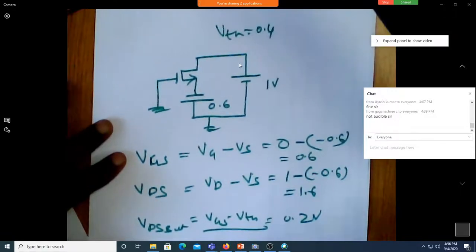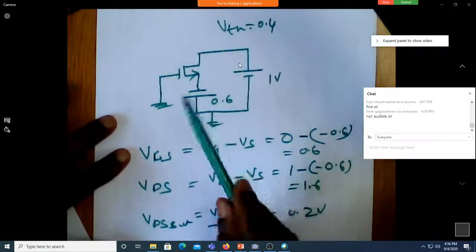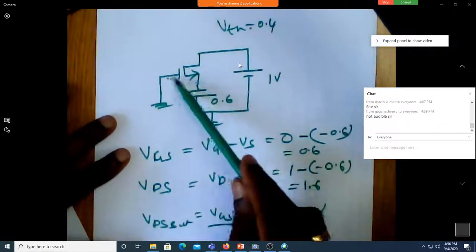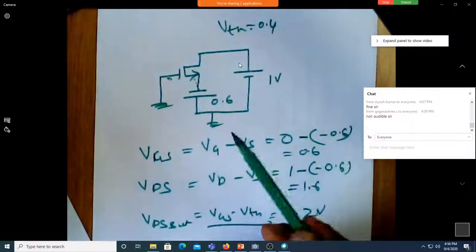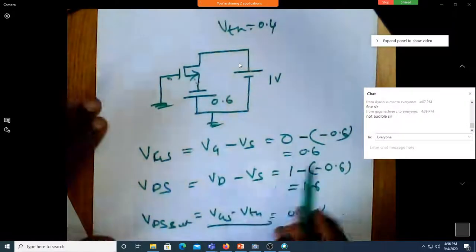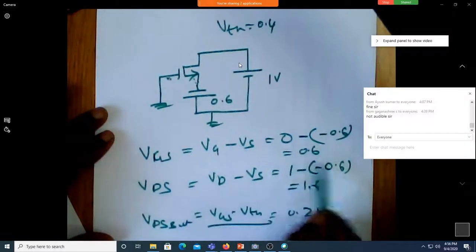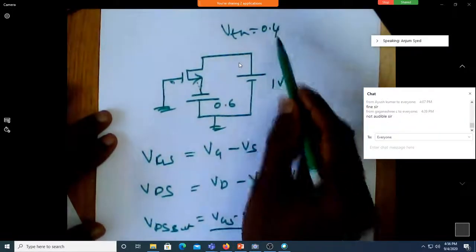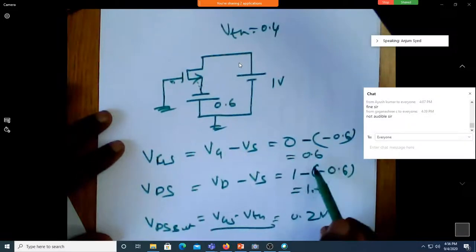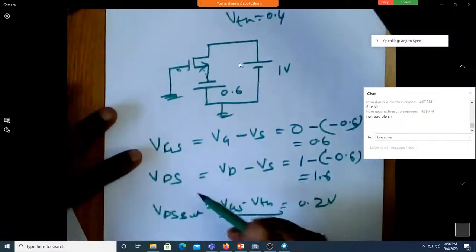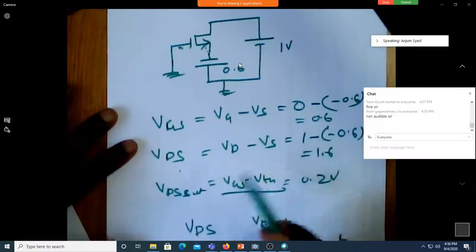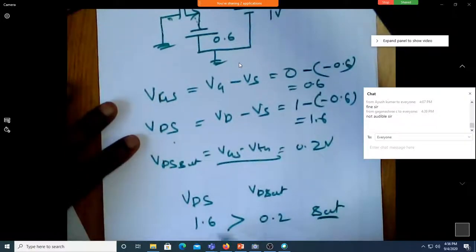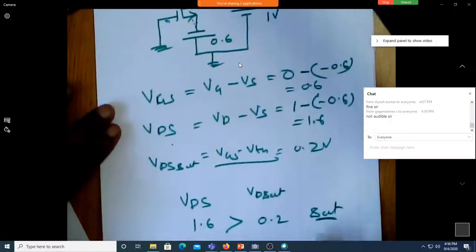We started from this. We have to find out what is VGS. Unless you know VGS, you cannot say whether MOSFET is on or off. Looking at this, what is the MOSFET condition? Is it on or off? On, sir, because it is more than 0.4. Correct? Once it is on, you have to find out what is VDS. Then you'll find that it is 1.6 and it is on, so it is in saturation.